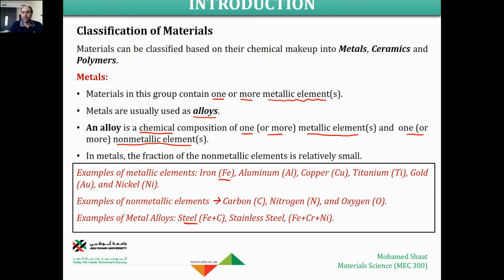The alloy is a chemical reaction. There should be a chemical composition or a chemical reaction between the metal and the non-metallic element. It means that upon this chemical reaction, we cannot decompose these two elements again, or we cannot remove the carbon from the iron anymore. They are going to be mixed together to end up with FeC, which won't be broken down anymore into Fe and carbon again. Make sense?